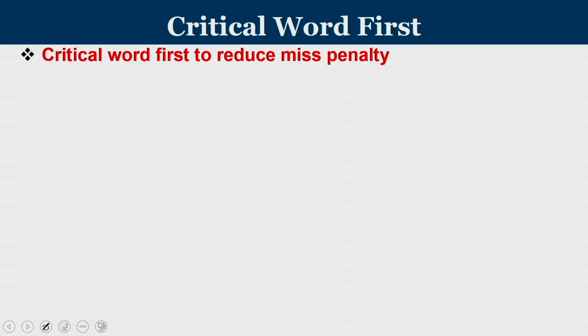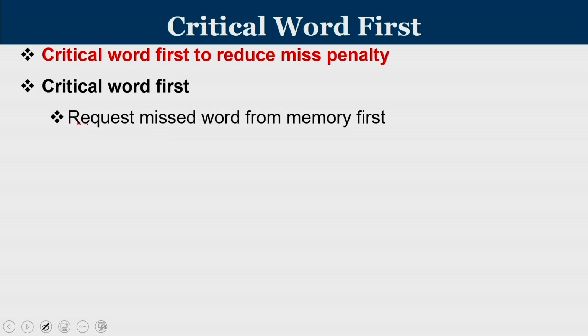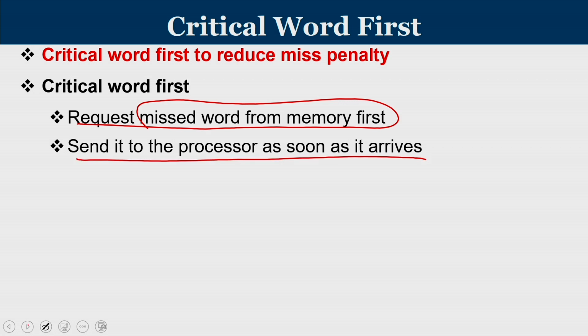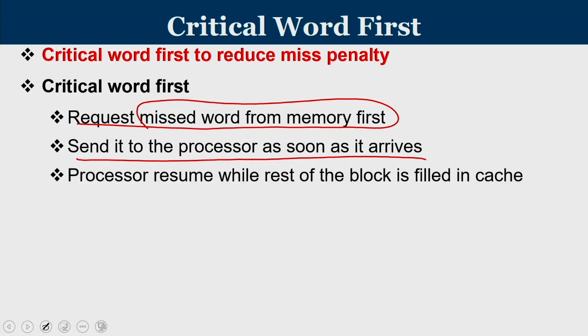Yet another optimization is called critical word first. It's an extension of early restart. This also reduces miss penalty. In critical word first, the missed word is requested from the memory first. That's very important. In the case of early restart, your L2 cache controller still supplies the data in order. When it comes to critical word first, whichever is the requested word, that is going to reach first. So send it to the processor as soon as it arrives. The processor resumes while the rest of the block is filled in the cache.